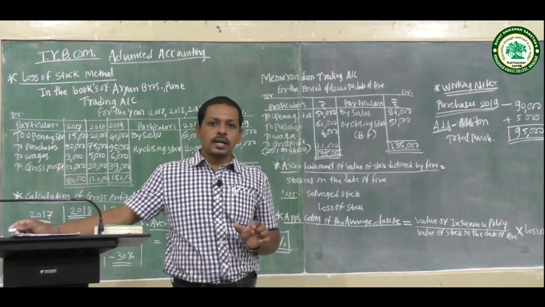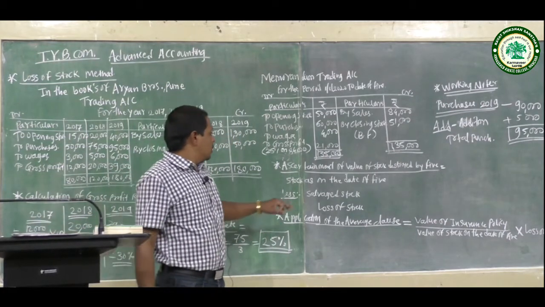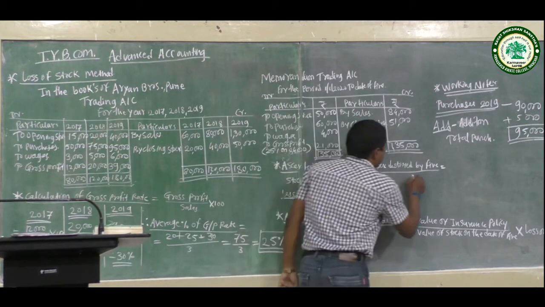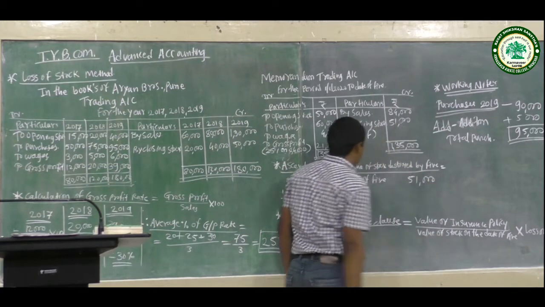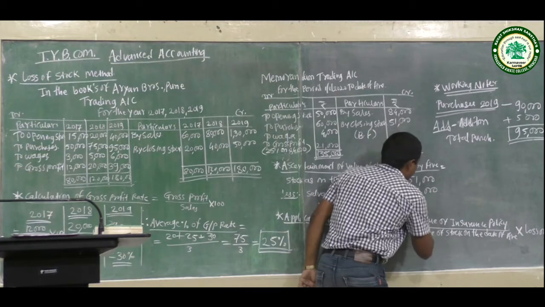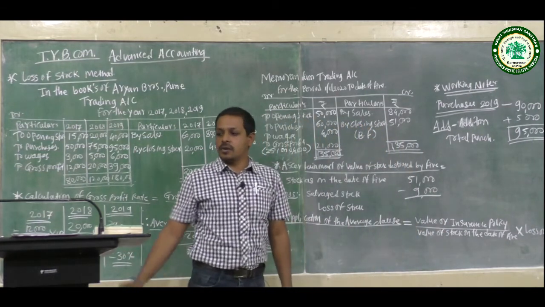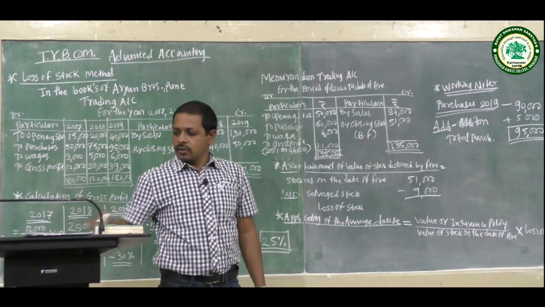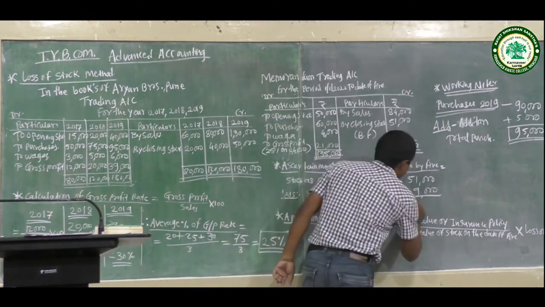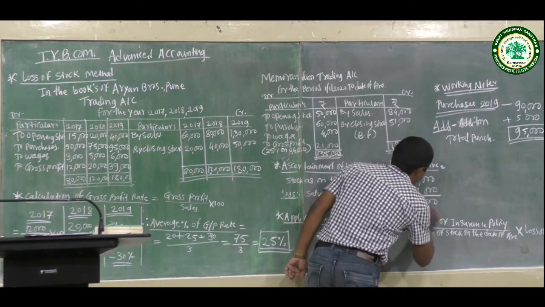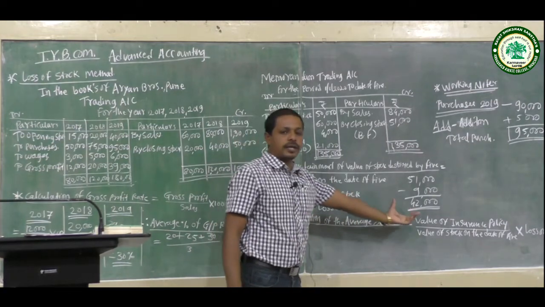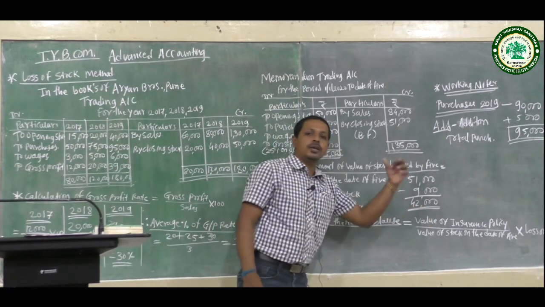So stock as on date of fire, 51,000, less salvage stock of 9,000, gives a loss of stock of 42,000.